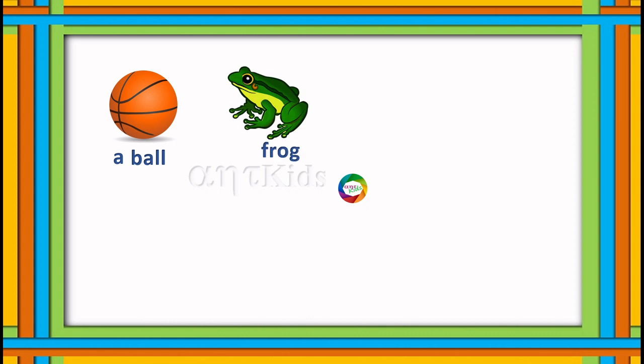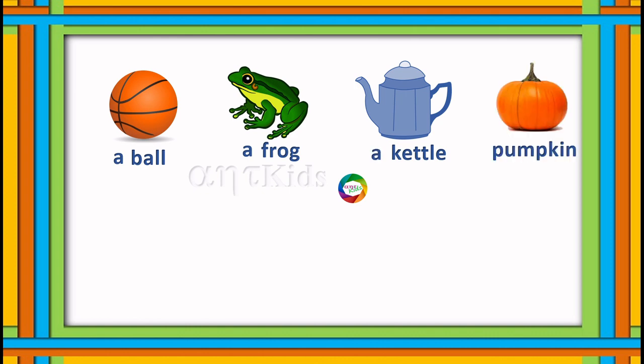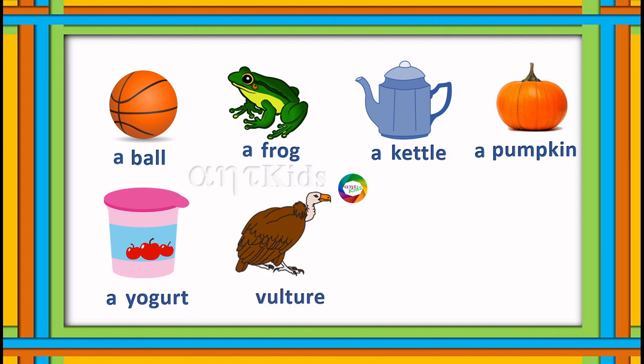Frog. Here F is a consonant, so you have to use a frog. Kettle. This is a kettle. Kettle starts with a consonant K, so you have to use a kettle. Pumpkin. P is a consonant again, so you have to use a pumpkin. Yogurt. Y is a consonant, so you have to use a yogurt. Vulture. Again, V is a consonant, so you have to use a vulture.